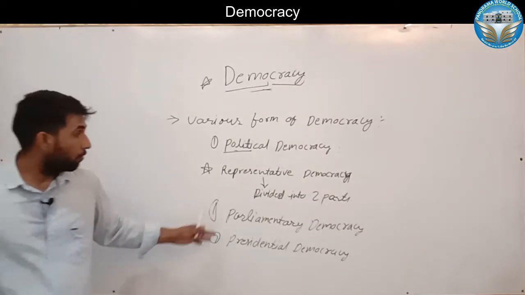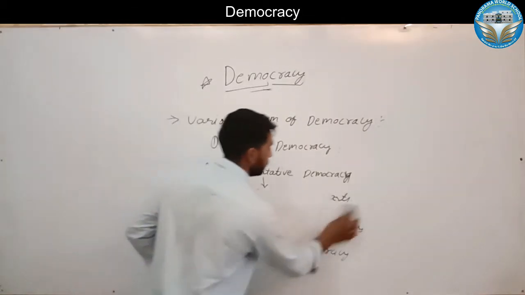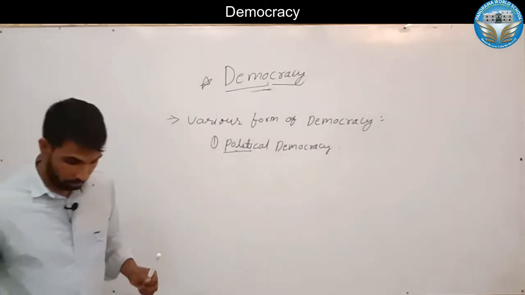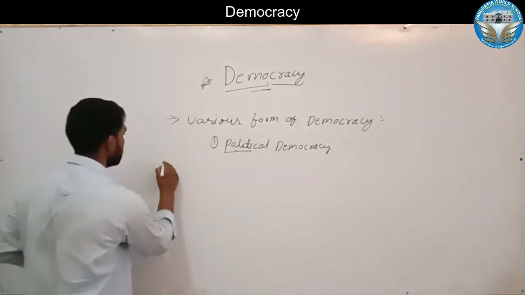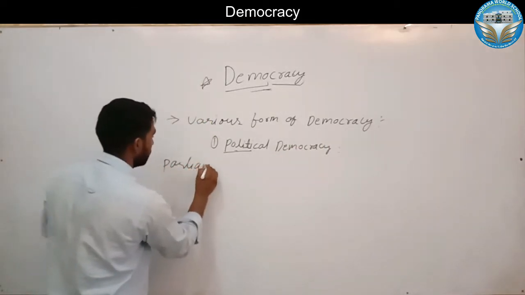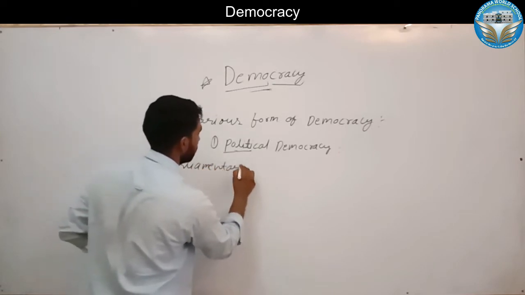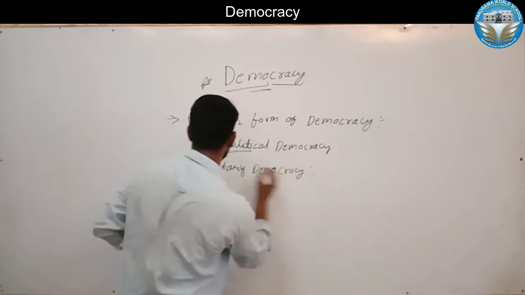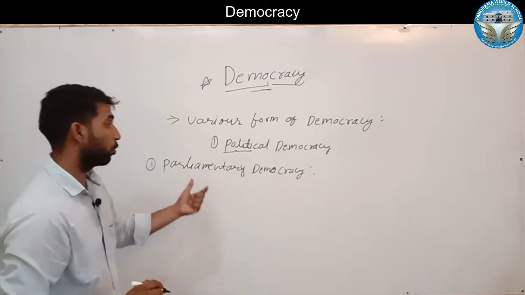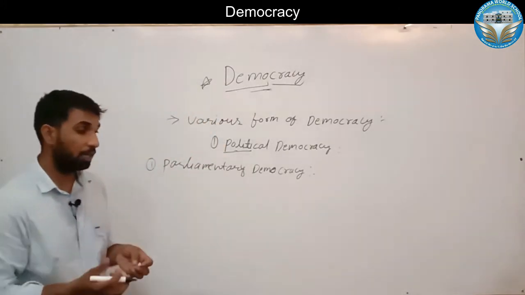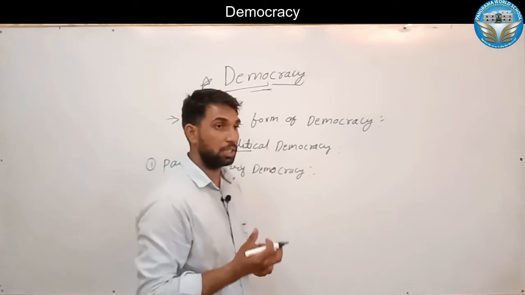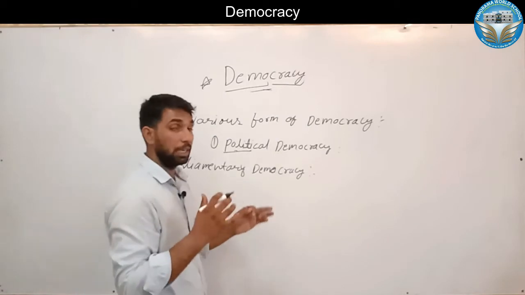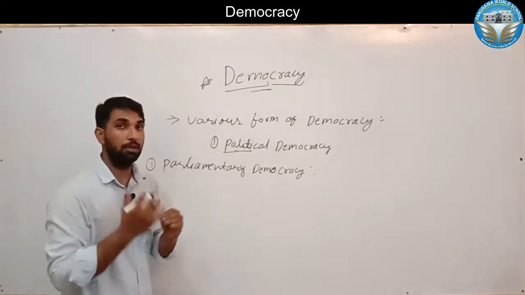So for understanding, we are making one pyramid. Here is the parliamentary democracy first. In the parliamentary democracy, the party with the largest number of representatives makes the government, and the leader of that majority party is called the prime minister.